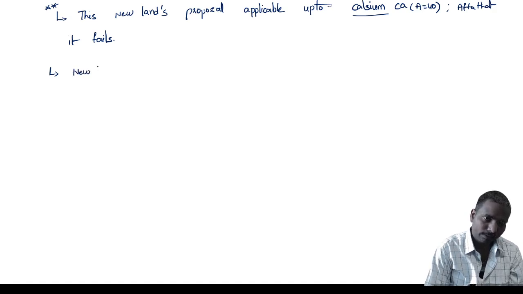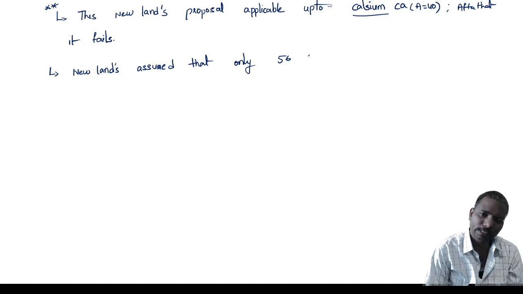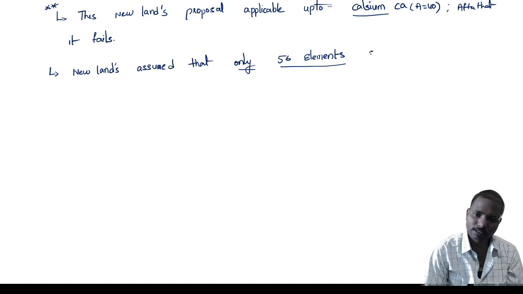Newlands assumed that only 56 elements existed in nature.